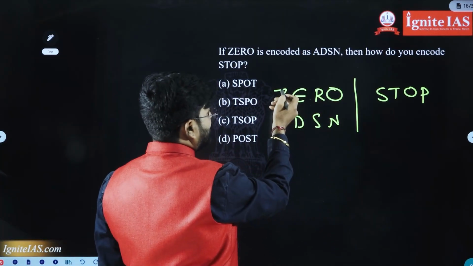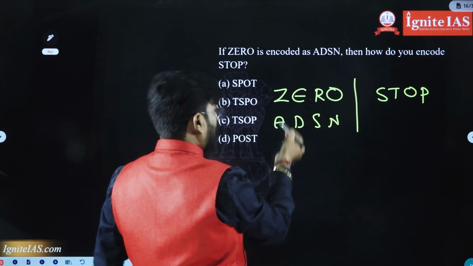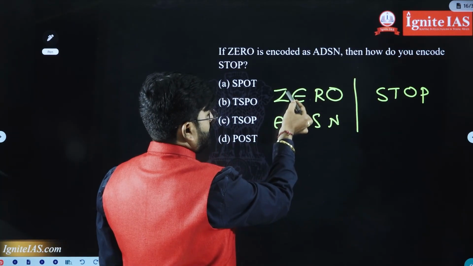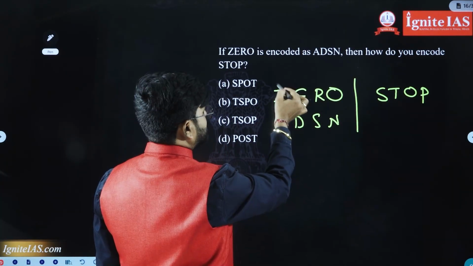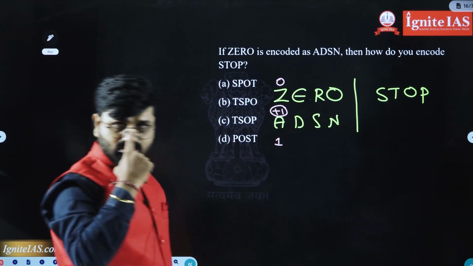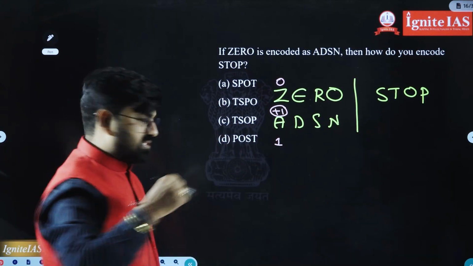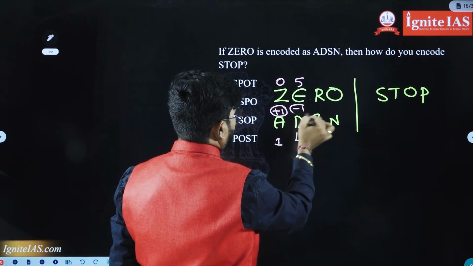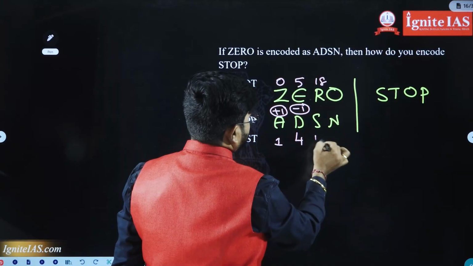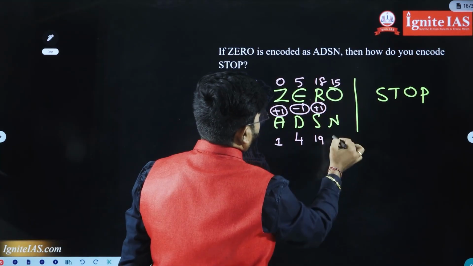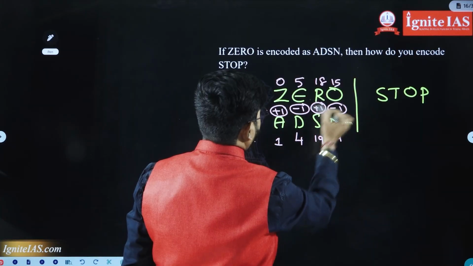See, simply Z is 26 or else Z is 0, and A is 1. Here plus 1 only you have to go. You can't go minus 1. 26, 27, again plus 1. E is 5, D is 4, again here minus 1. R is 18, S is 19, here it is plus 1. O is 15, N is 14, again it is minus 1.